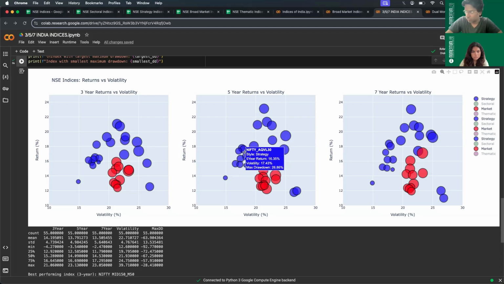Again, you see that this cluster is closely centered around quality and low vol. This one is Quality 30, Nifty 100 Quality 30. Again, the same one, Nifty 100 Quality 30. Now the two values, Nifty 500 Value 50 as well as Nifty 200 Value 30, have now gone even further down. So if you go from 3 years to 5 years, value in fact gave lesser returns.